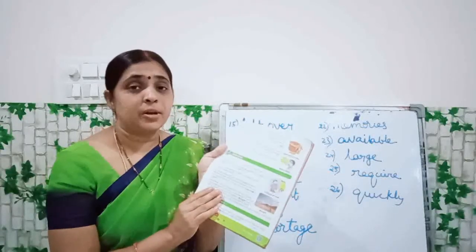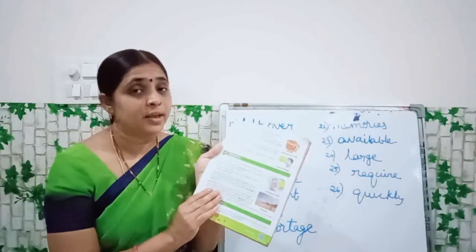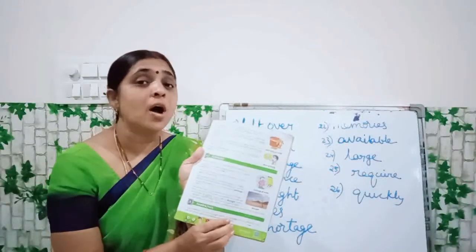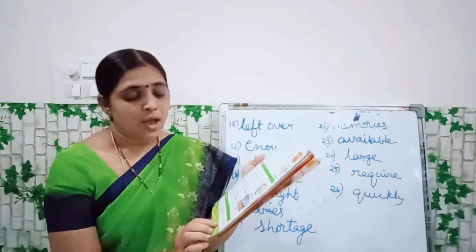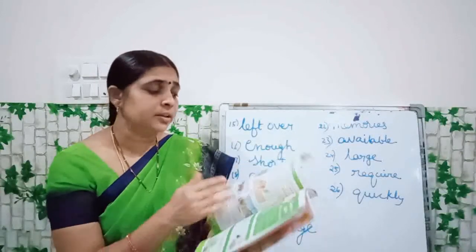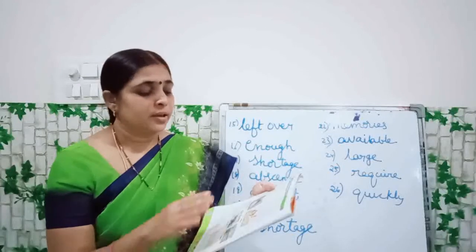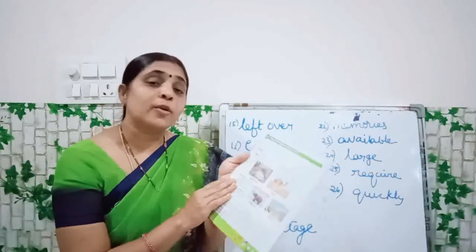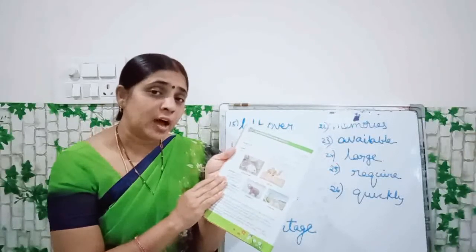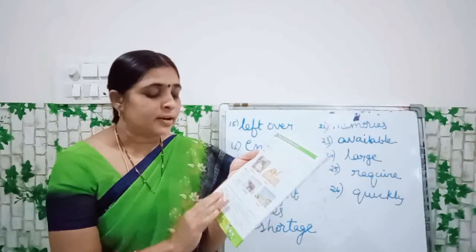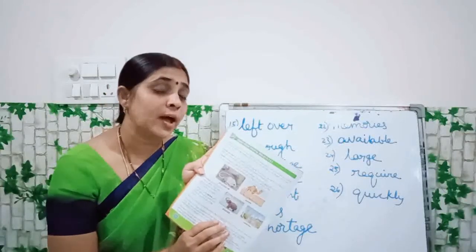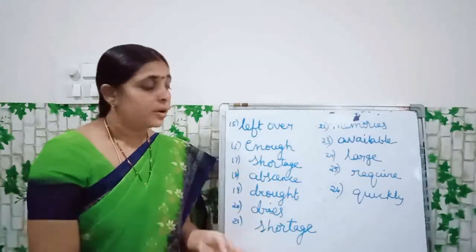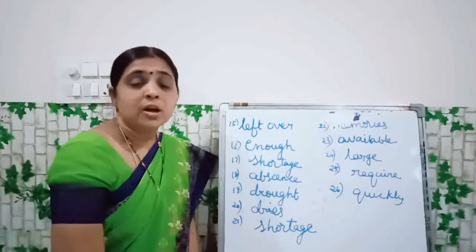Okay. Available. A-V-A-I-L-A-B-L-E. Available. Okay. Next. Memories. M-E-M-O-R-I-E-S. Memories. And next. Turn the page. Okay. Here. Large. L-A-R-G-E. Large. And next one. Require. R-E-Q-U-I-R-E. Require. Next. Quickly. Q-U-I-C-K-L-Y. Quickly. Understood, children? All of you now write down all these spellings in your class notebook.